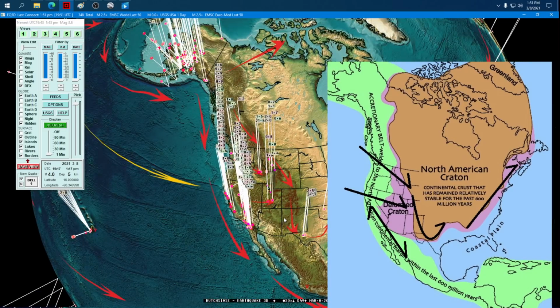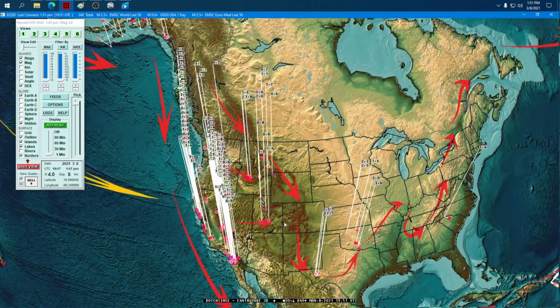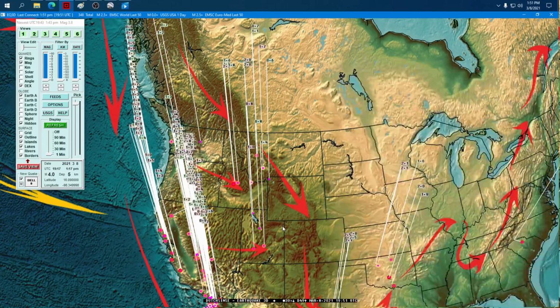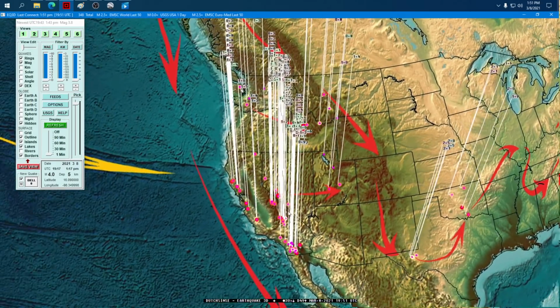Look at Montana. Look at the edge of the Craton, the rusty brownish color, going through Montana in the northwest. Look where it goes through. It goes directly through the northwest tip of Wyoming. What's in the northwest tip of Wyoming? Right where the Craton goes over, where the edge meets with the deformed edge, there's Yellowstone. How about that's not a coincidence?